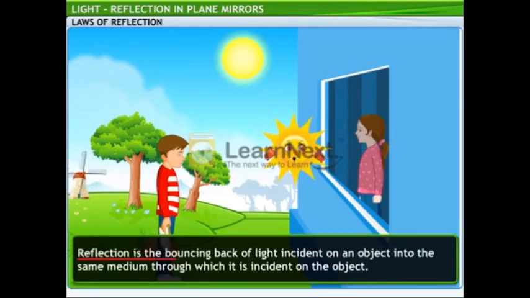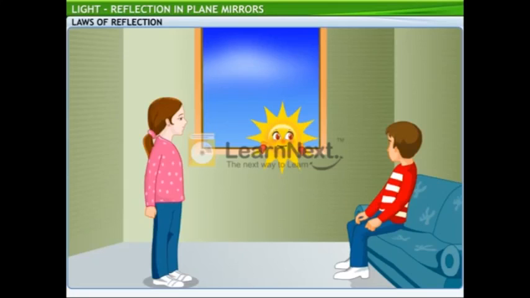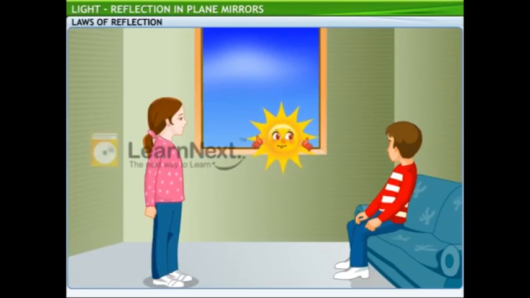The bouncing back of light incident on an object into the same medium through which it is incident on the object is called reflection of light. Bouncing back of light? Sounds confusing. Well, let me start from the basics.